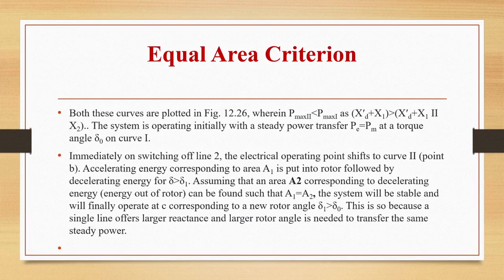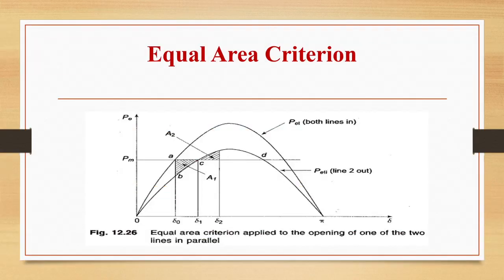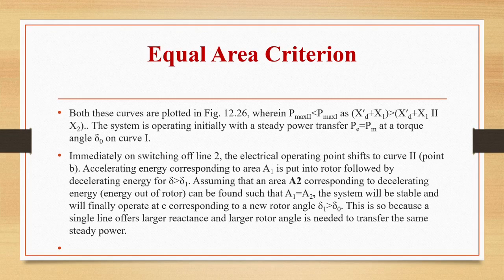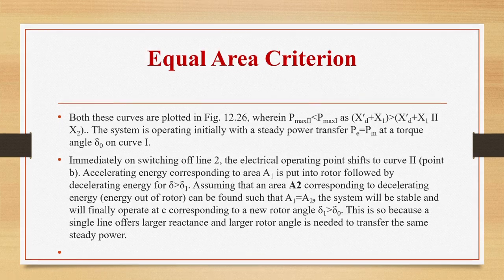The system is operating initially with a steady power transfer P is equal to PM at torque angle delta naught on curve 1. Immediately on switching off line 2, the electrical operating point will shift to curve 2, that is point B. Accelerating energy corresponding to area A1 is put into the rotor, followed by decelerating energy for delta greater than delta 1. Assuming that area A2 corresponding to decelerating energy can be found such that A1 is equal to A2, the system will be stable and will finally operate at C, corresponding to a new rotor angle delta 1 which is greater than delta naught. This is so because a single line offers larger reactance and a larger rotor angle is needed to transfer the same steady power.